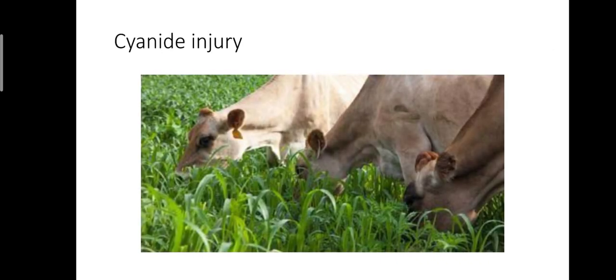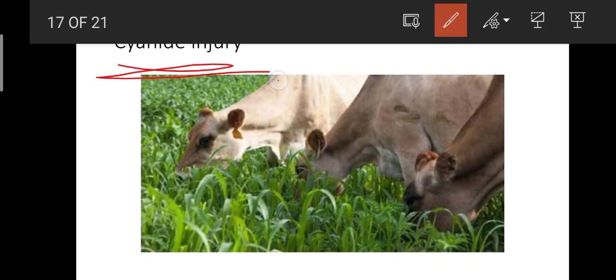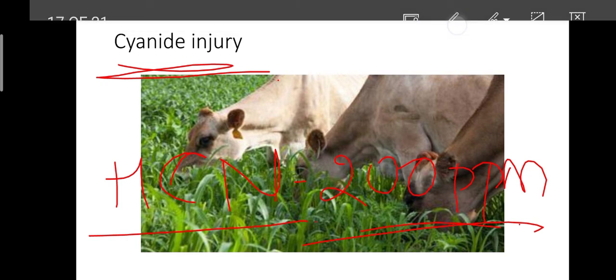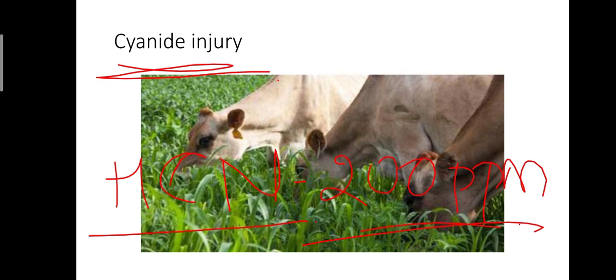Okay, next here we have cyanide injury in case of sorghum. This is an important thing. The sorghum at initial stages consists of a high amount of HCN, which causes bloating in case of animals. Okay, what is the maximum amount of HCN? Maximum amount should be 200 ppm. Okay, if it exceeds 200 ppm, it causes bloating in case of animals, which leads to their death. Okay, I think you understood this point also. And ratooning is also practiced in sorghum.